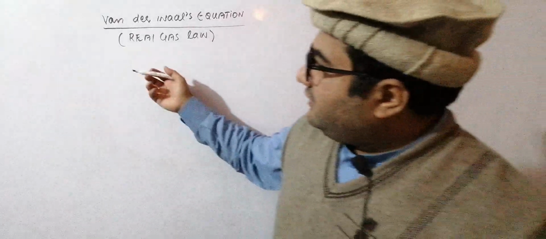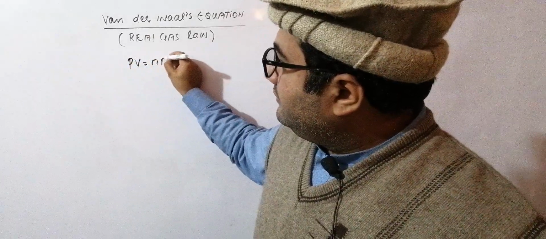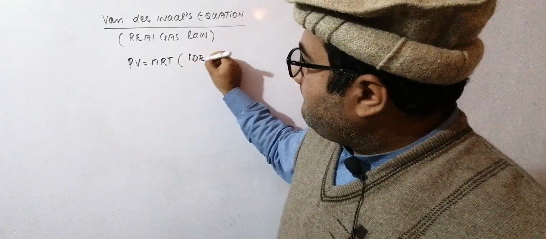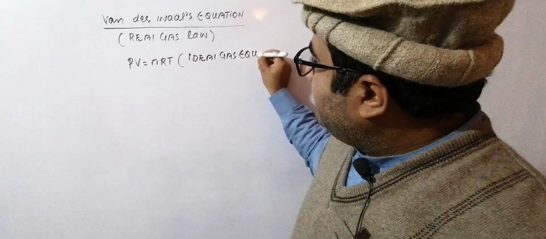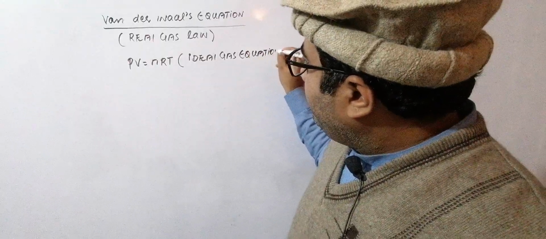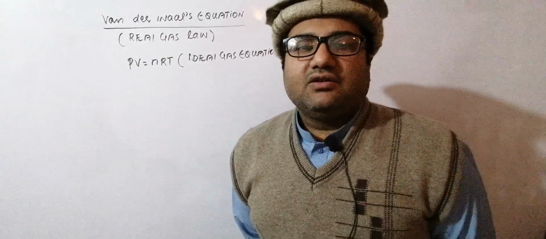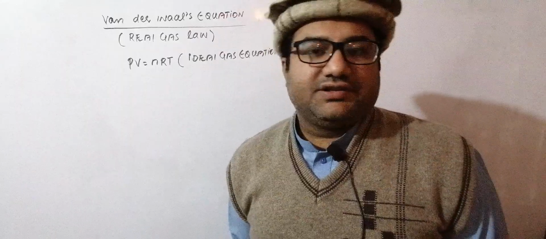We have already studied that there is an equation PV is equal to nRT, which is called the ideal gas equation. But this equation is only applicable to the perfect gases at all temperatures and pressures.